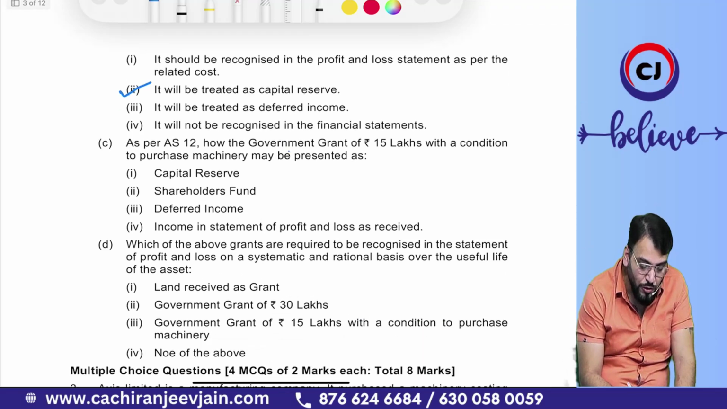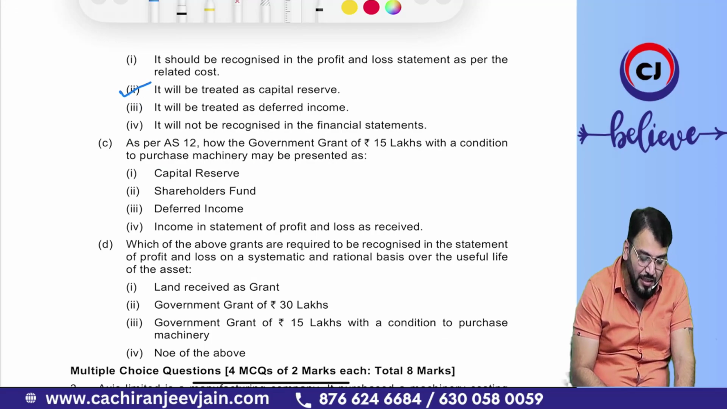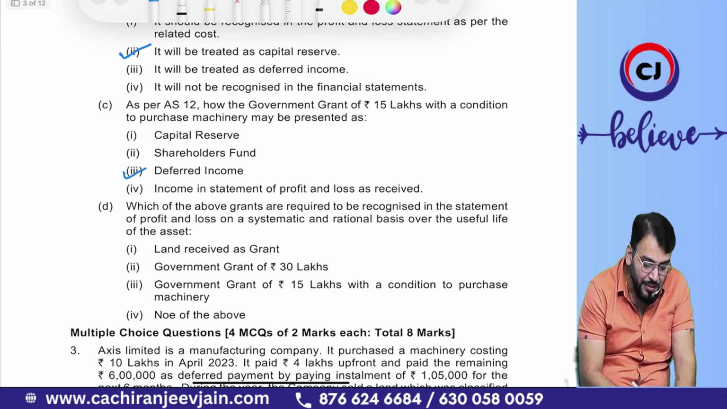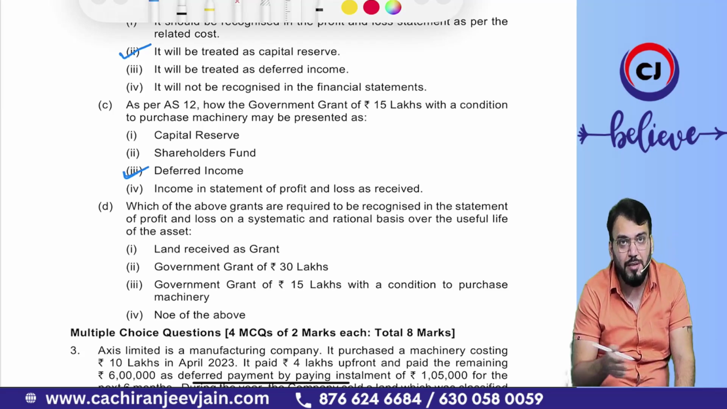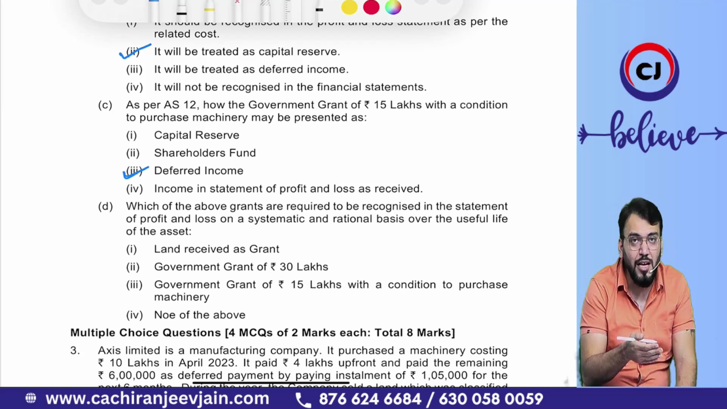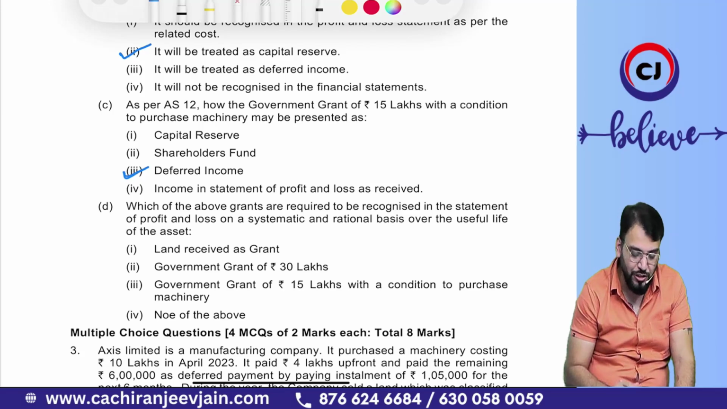As per AS12, how is the government grant of 15 lakh with a condition to purchase machinery treated? Can I say it will be treated as deferred income, and will be amortized over the useful life of the asset in the ratio of depreciation.